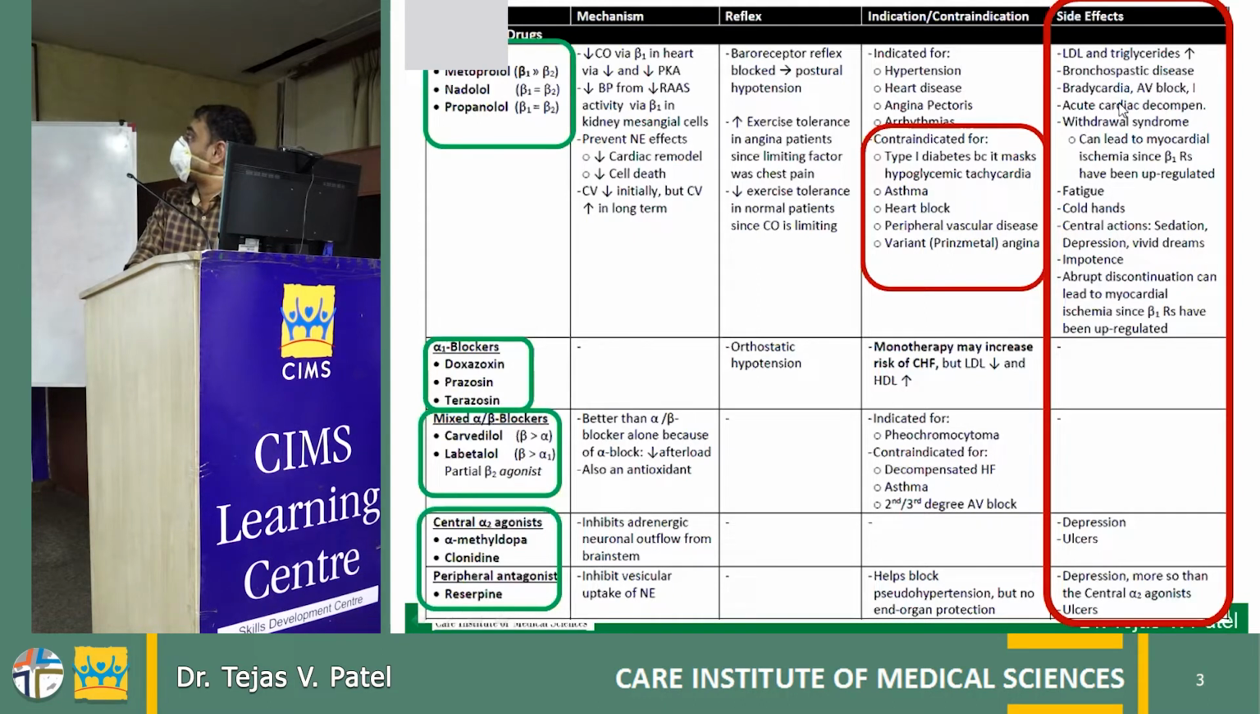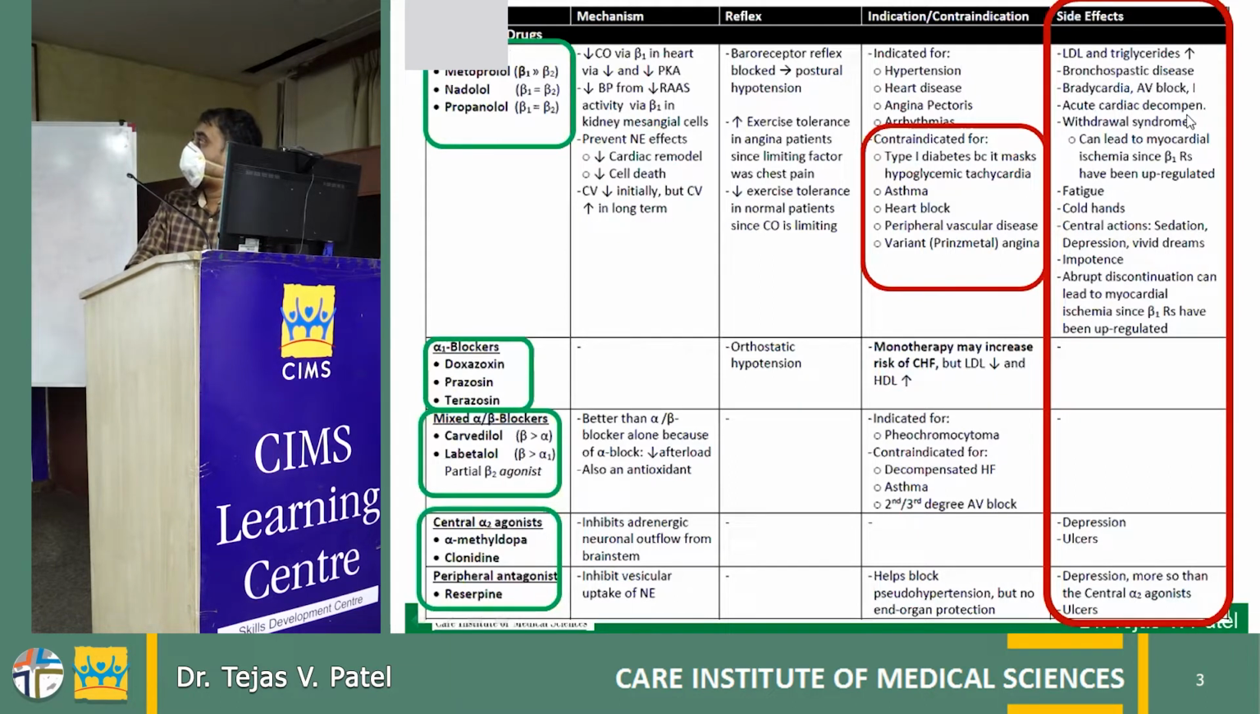Bronchospastic disease, especially reactive airway disease, bradycardia and AV block. This is very, very important because all these molecules create an increase in the AV delay, and that's why it creates the AV block. If the patient already has some sort of AV conduction delay, that can be aggravated by this molecule.